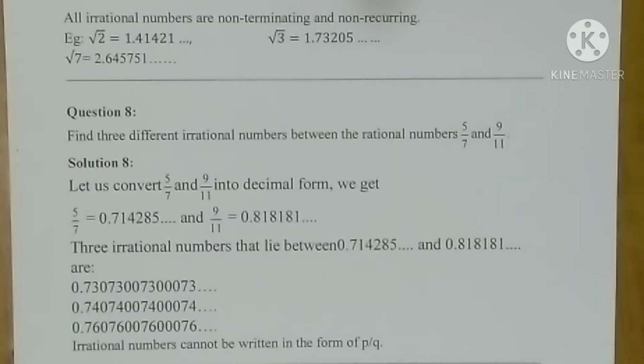Question number 8. Find three different irrational numbers between the rational numbers 5 by 7 and 9 by 11. Now the solution: we have to convert 5 by 7 and 9 by 11 into decimal form. What is 5 by 7's decimal form? 0.714285 etc. What is 9 by 11's decimal form? 0.818181 etc.